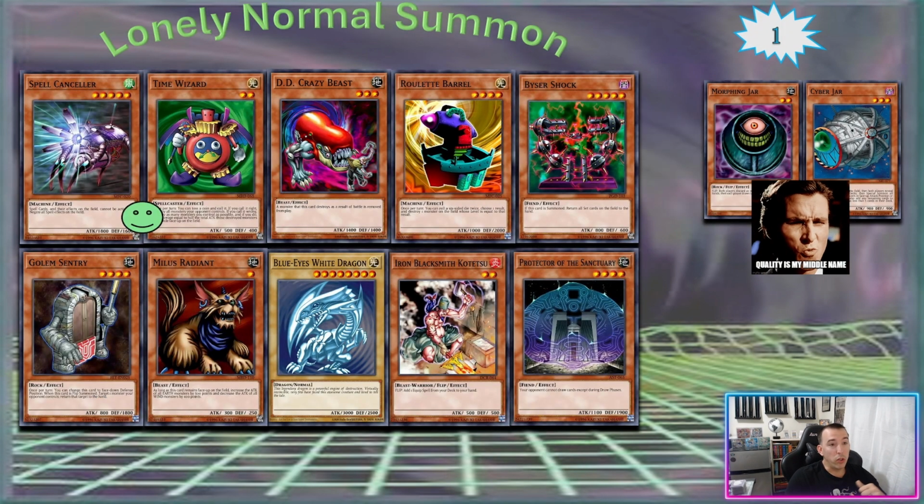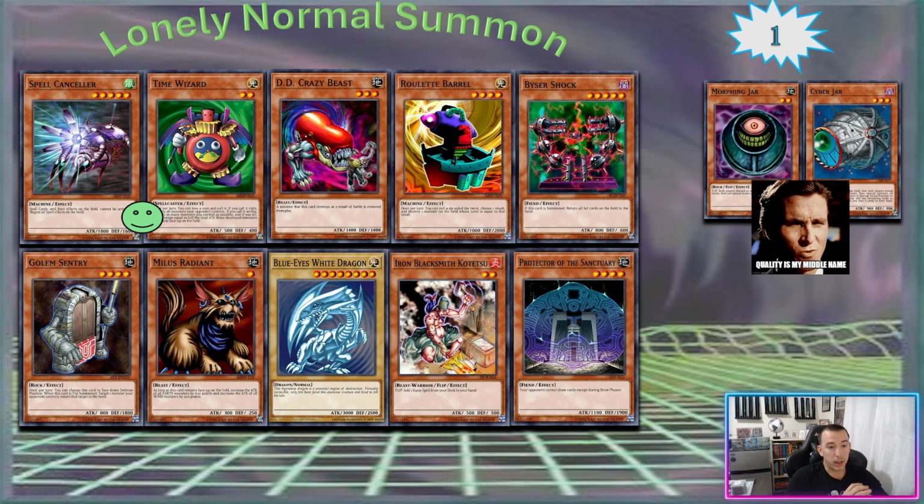All right, lonely normal summons. So you may have noticed from earlier from least drawn cards, Spell Canceller and Time Wizard are batting 100, right? So they were drawn once and actually normal summoned once. So that's pretty cool. All the rest, right? They only seen the field one time be a normal summon.